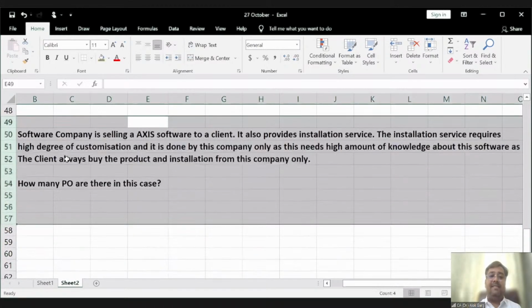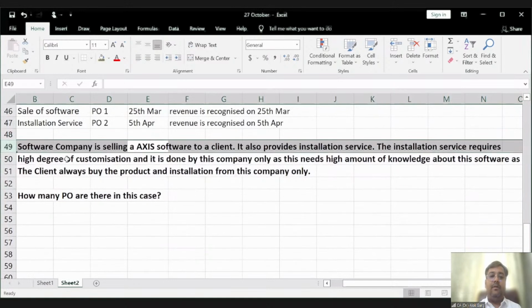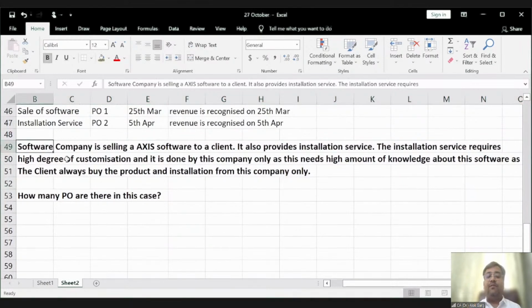Now let me flip this example a little bit. A software company is selling access software to a client. It also provides an installation service. The installation service requires a high degree of customization and it is done by this company only, as this needs a high amount of knowledge about this software. The client always buys the product and the installation from this company only.